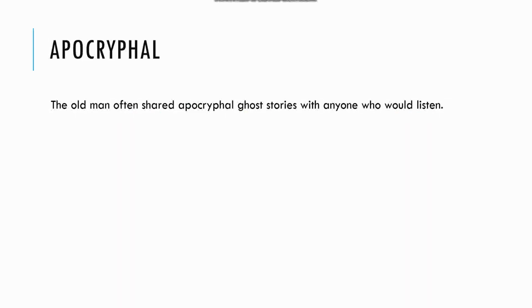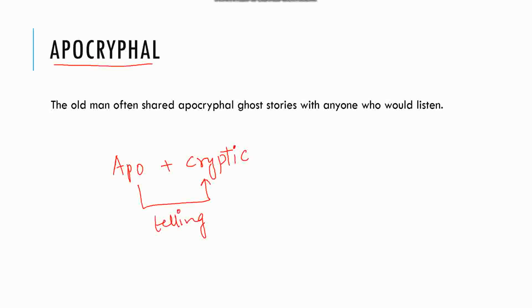The next word is apocryphal. Surely apocryphal is a composition of apo plus cryphal, that is cryptic. It's like apo telling some cryptic story. Surely cryptic stories are not real. They may appear to be real, but they are not real. They are artificial. So the word apocryphal means artificial, that is not real.